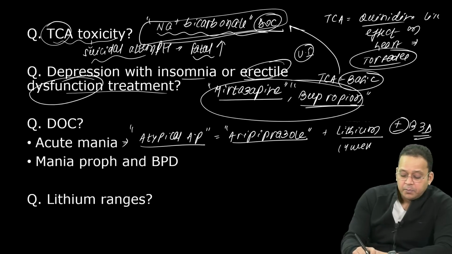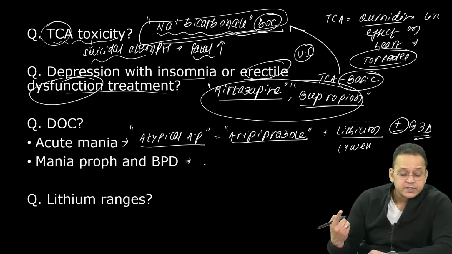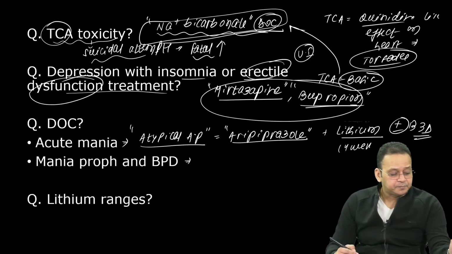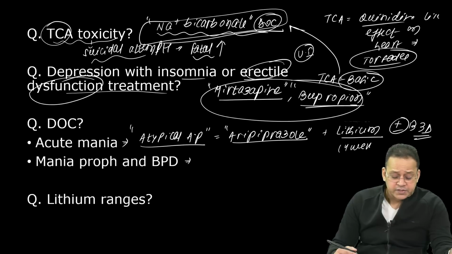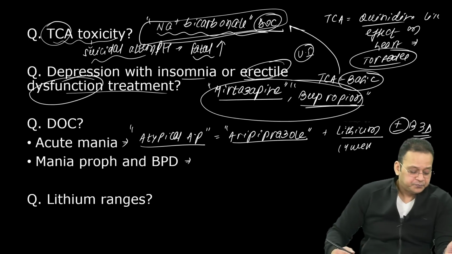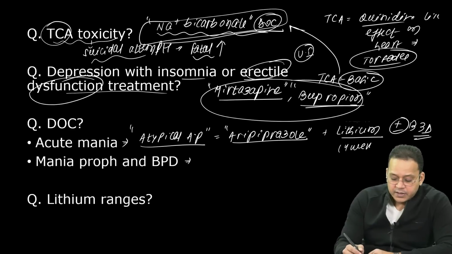Mania prophylaxis and bipolar disorder. What is the answer? Come on. Guys, for mania prophylaxis and bipolar disorder, the answer would be lithium.